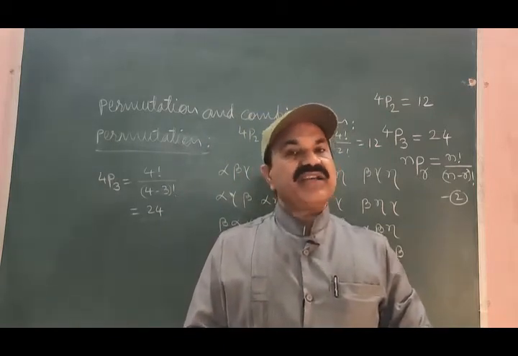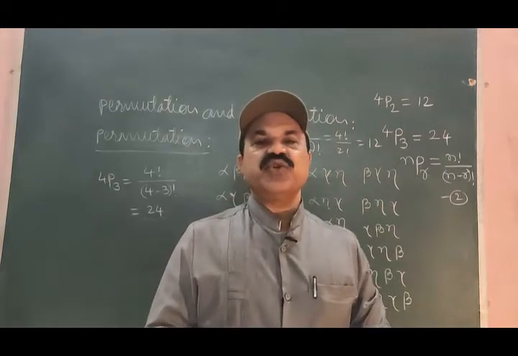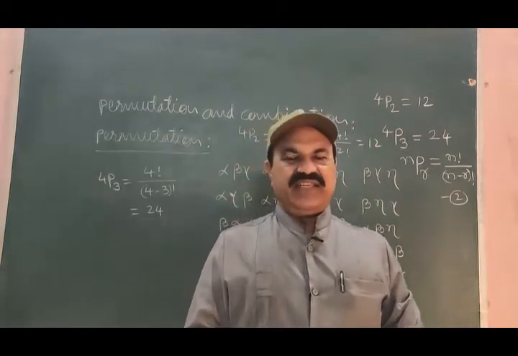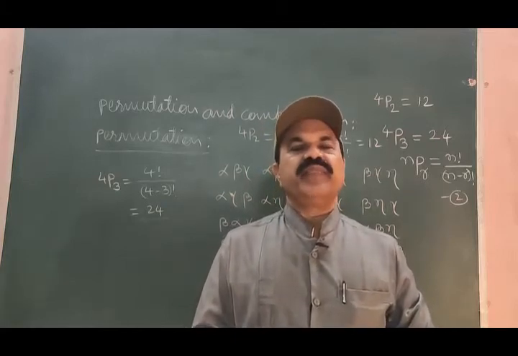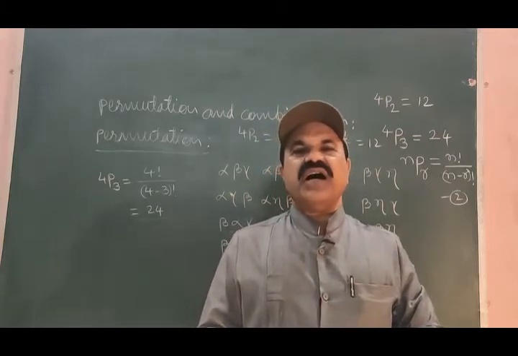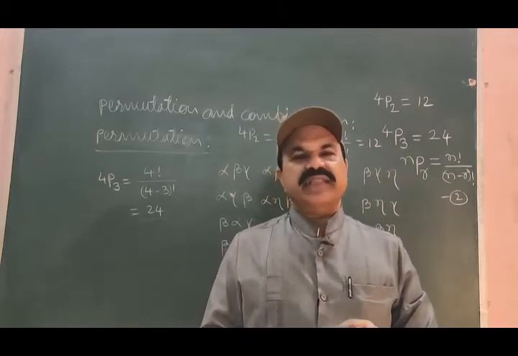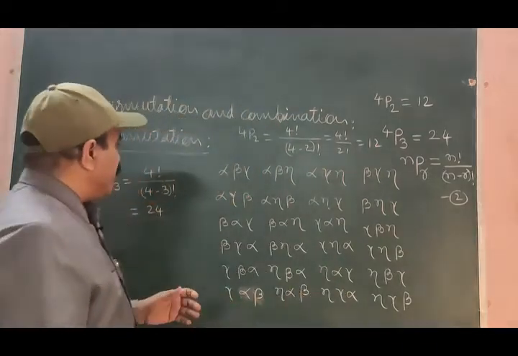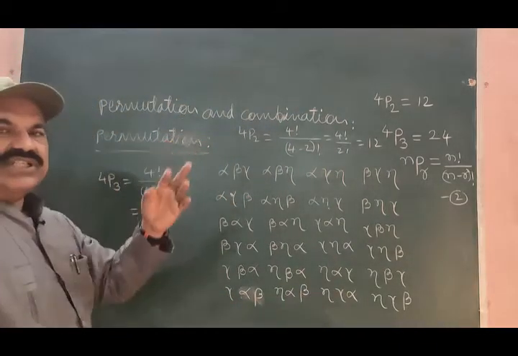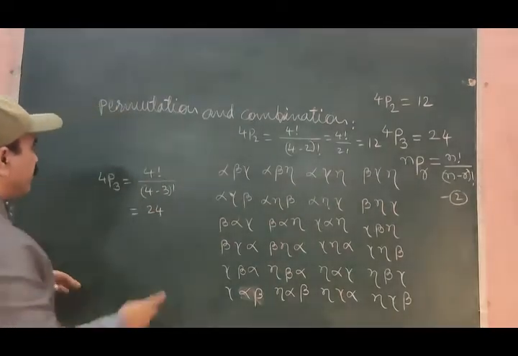But these arrangements are only meaningful. These should not be meaningless. As these arrangements are only meaningful, combinations are always less in number than the permutations. Let us try to go for the combinations with the same distinct objects.